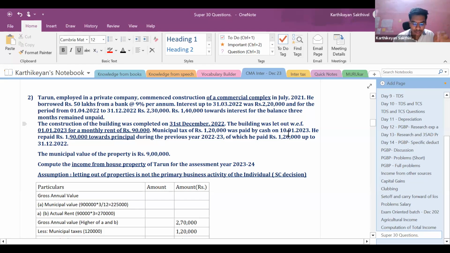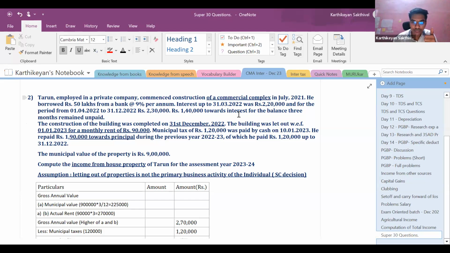Just to put it again, for me to compute whether an interest is a pre-construction interest or post-construction interest for that period, now in this case there are 3 periods: up to 31/3/2022 first period, 1/4/22 to 31/12/22 second period, from 1/1/23 to 31/3/23 third period.